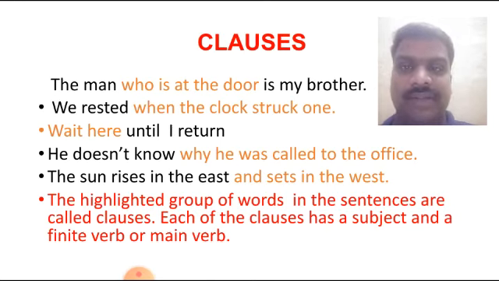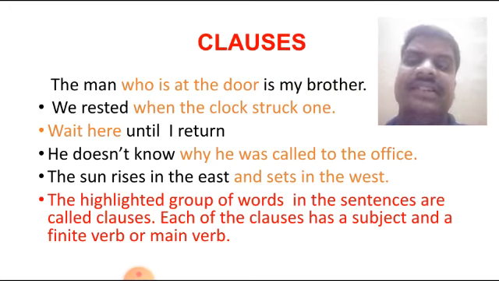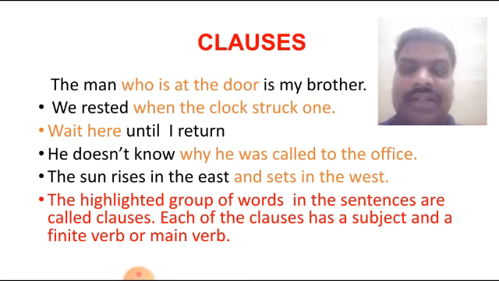Third, he does not know why he was called to the office. The sun rises in the east and sets in the west. Here, the highlighted groups of words are called clauses, and each clause has a subject and finite verb.